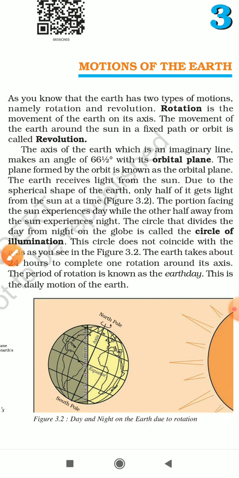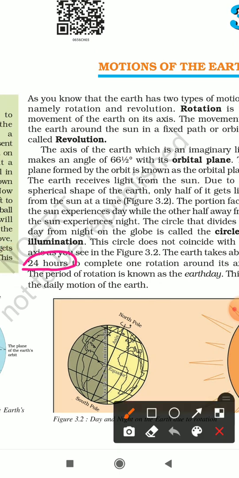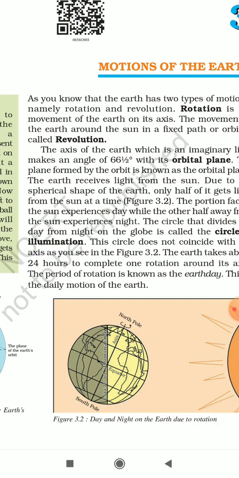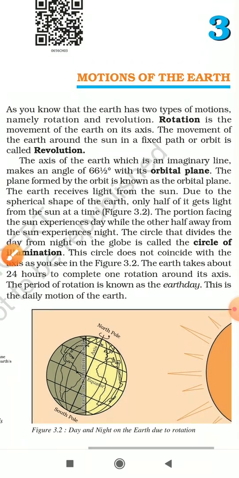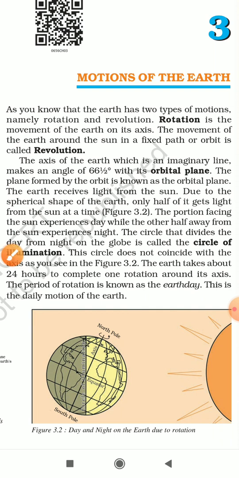Now, the earth takes about 24 hours. 24 hours makes one day, one complete day. So it takes earth 24 hours or one day to complete one rotation around its axis. Now, the period of rotation is known as the earth day. Please remember this. Earth day is the period of rotation of the earth. This is the daily motion of the earth. So, the rotation of the earth causes day and night.